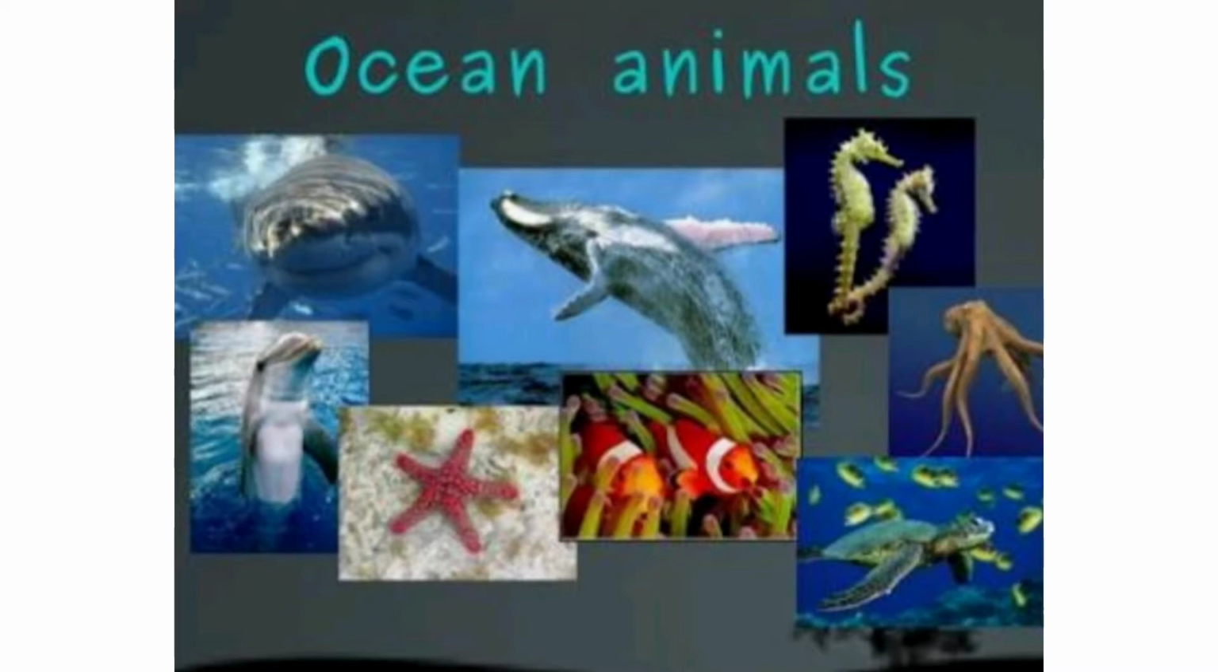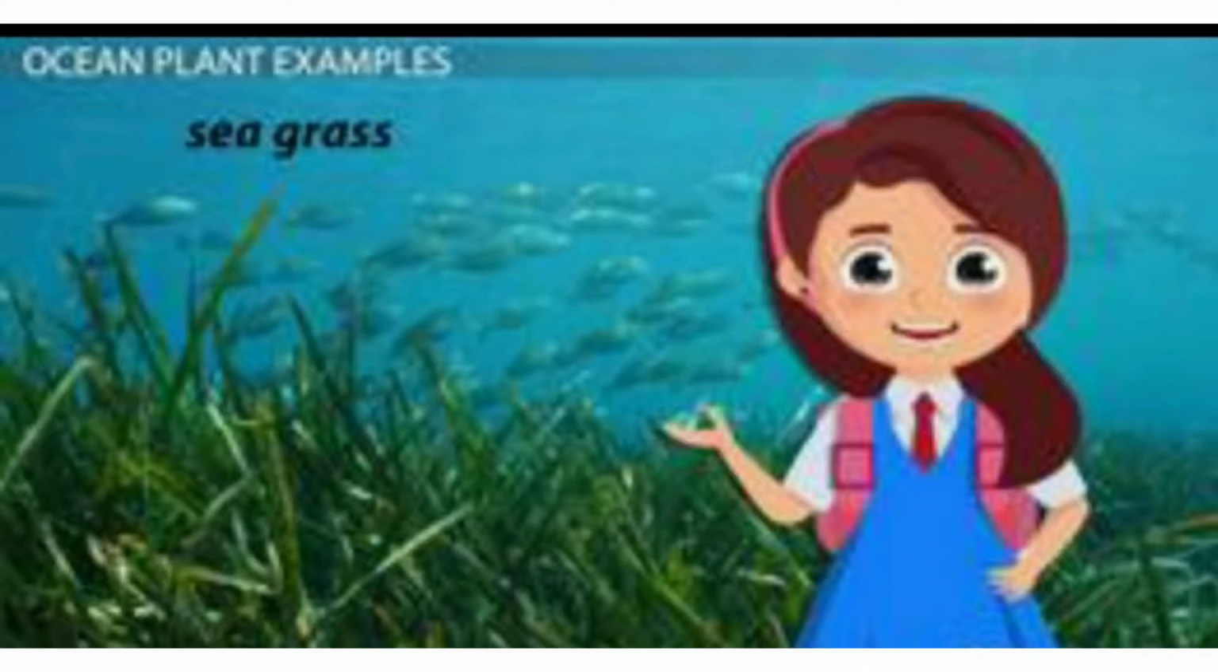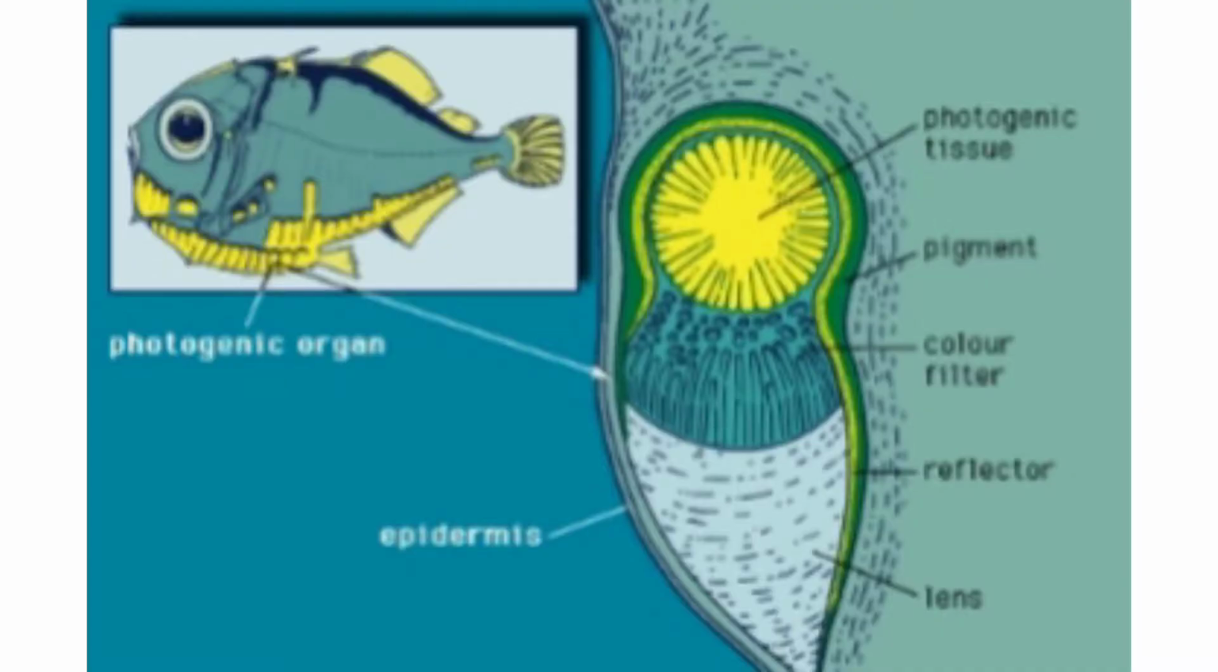Oceans are so deep that no light can reach the floor. Because of this, plants cannot grow in the ocean. Only a few types of plants can grow near the surface. Seaweeds, algae and seagrass can grow near the surface. Many fish found in the ocean have light emitting organs that send signals to attract prey.